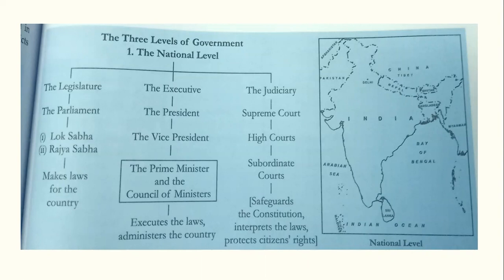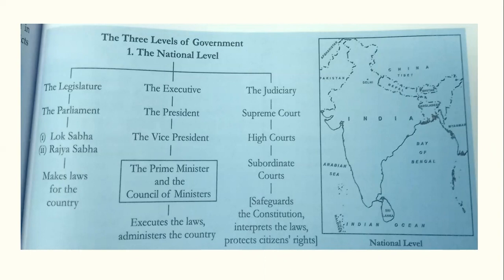Now, what does the legislature consist of, or what are the hierarchies or tiers? See, the legislature consists of parliament. As you have seen the chart before, the parliament consists of Lok Sabha and Rajya Sabha. Now, what is the role of the Lok Sabha and Rajya Sabha? The legislature makes the laws for the country. Okay, I have taught you all these three things, but with the help of the chart, I am teaching you so that you may understand it very properly, and to avoid confusions, it is very good to study.